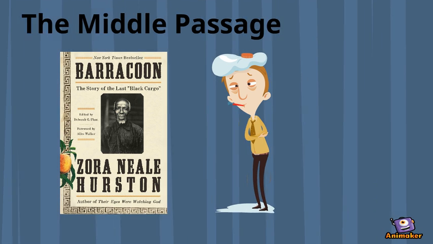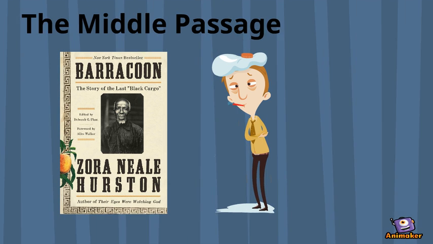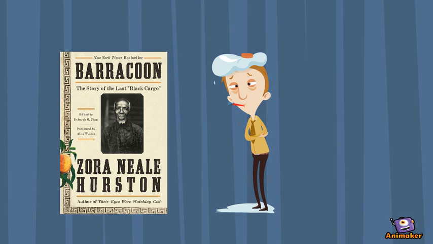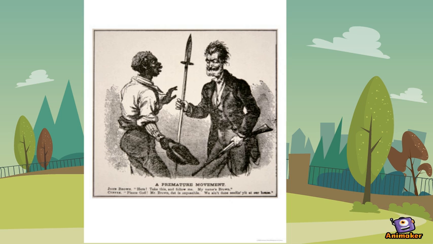The Middle Passage was a track between Africa and America, where slaves were captured in their home villages of Africa and forced to make this trek on overpopulated, disease-ridden ships that were also forced into starvation, rape, and sometimes death. Cudjo Lewis does a great job of describing this as a first-hand experience in the book Barracoon.